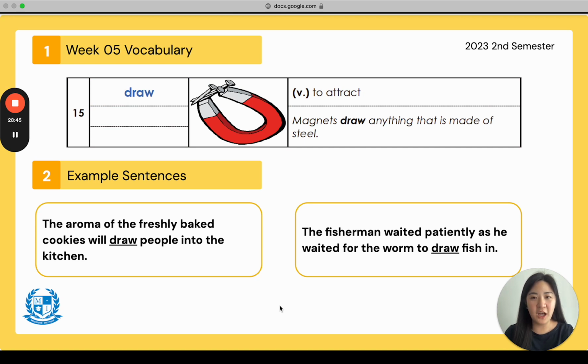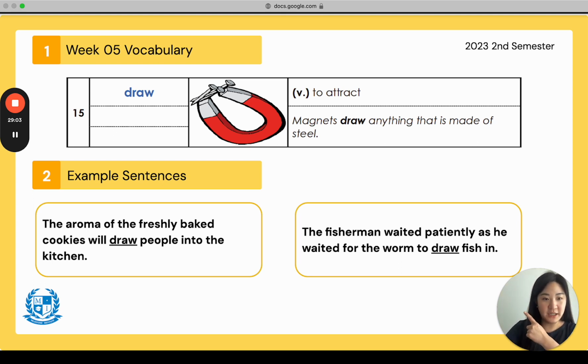Number 15, to draw. Everyone say draw. Miss Kimberly, I know what draw means. It means to color and make art. Not here. This is another definition for draw. And it is a verb, to attract.